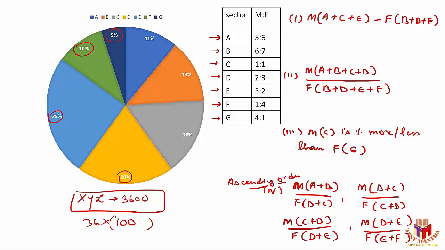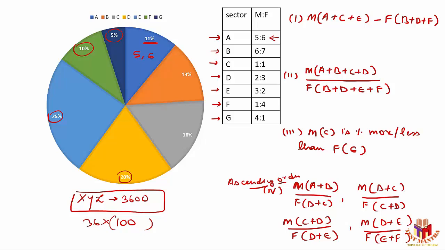So assume that only 100 people are there. That represents sector A will have only 11 people. And these 11 people should be divided in the ratio of 5:6. So let's go by the basic ratio here. If I'm dividing these 11 people in the ratio of 5:6, I can see there are 5 males and 6 females possible here.